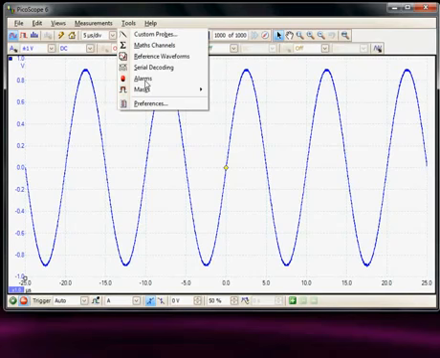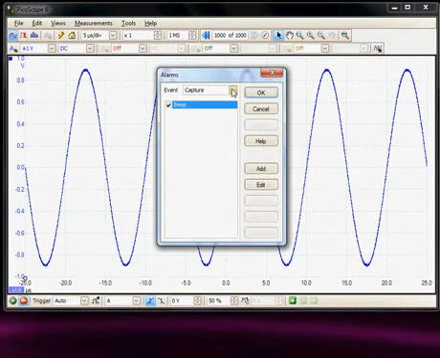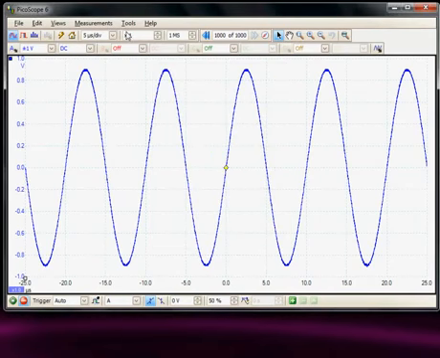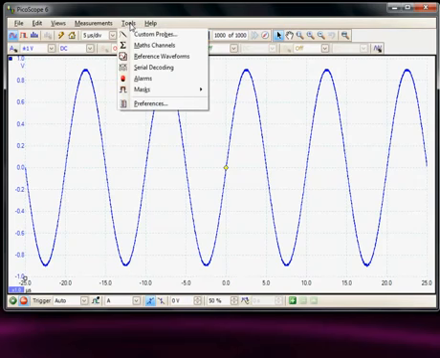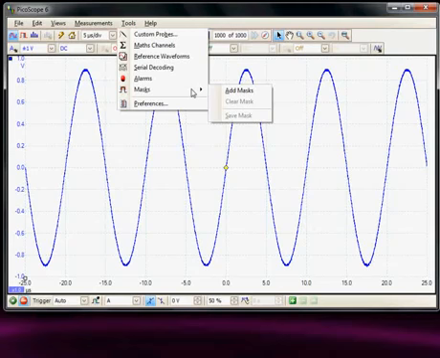The next item down is the alarms menu, so we can define alarms, we can capture data, we can check if the data has gone outside a defined mask. And the mask menu is below that, so here we can build our own mask around a waveform and then use the alarm to check it.